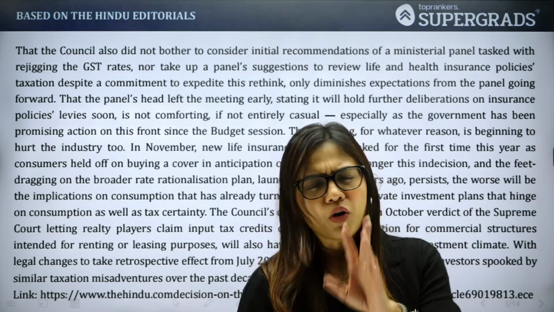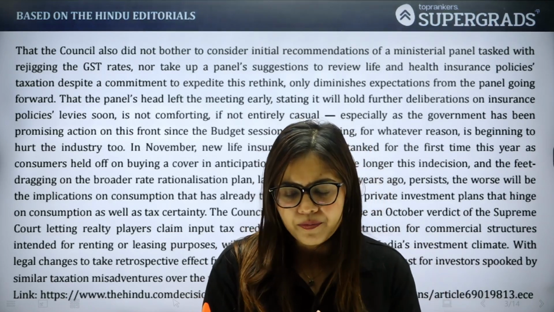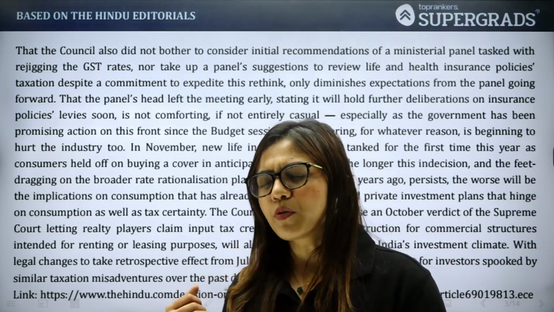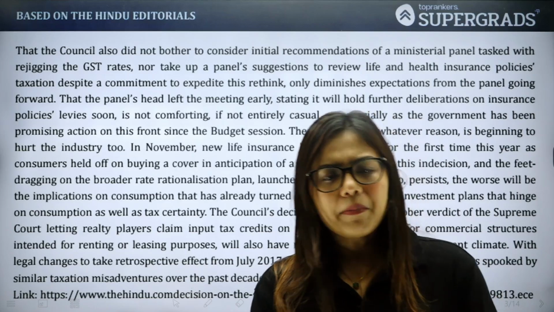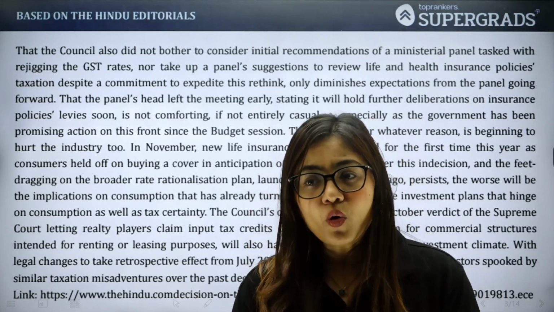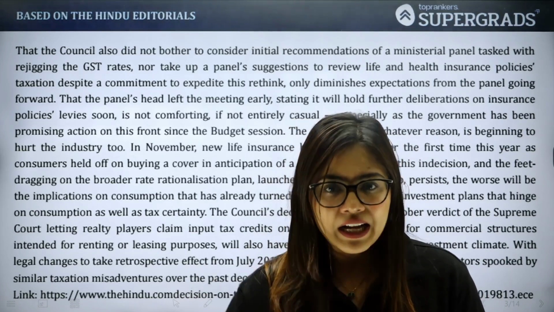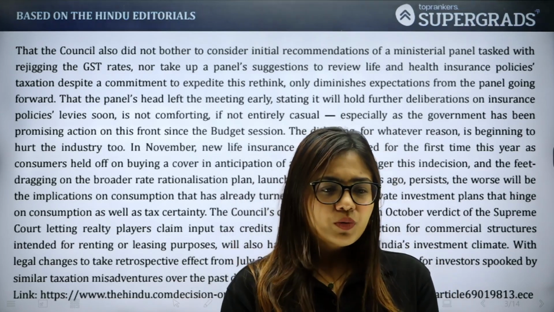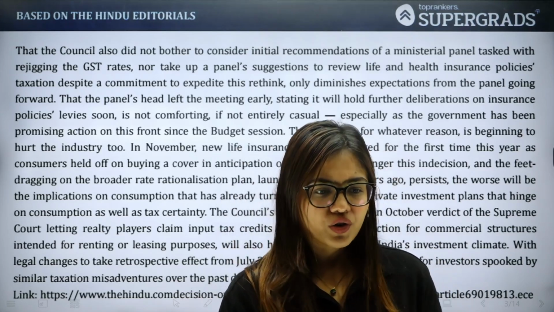But whenever they give their opinion, no one is listening to them. So a special committee was built for this very thing, to provide some initial suggestions, but the council did not even discuss them. तो ये भी एक प्रॉब्लम है कि कोई आपको कुछ चीजें अच्छी बता रहा है तो आप उसकी बातें नहीं सुन रहे हो. Now, another group was supposed to review the GST on life and health insurance policies.